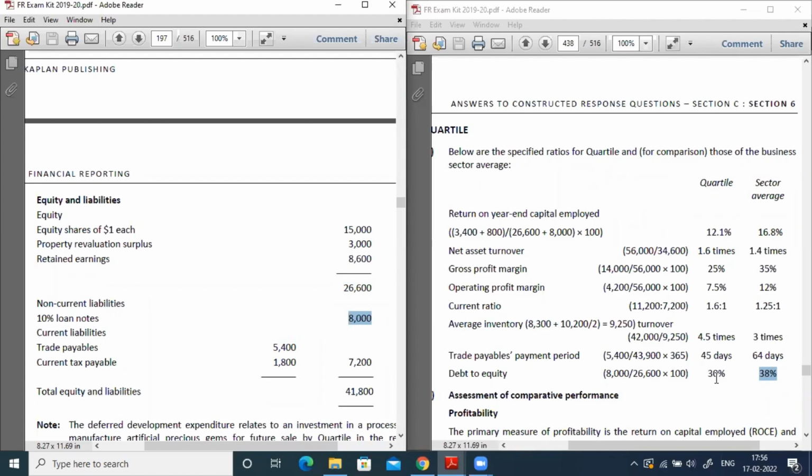Before I go with the explanation, please let me know if you have any query on this ratio computation. Is that clear? Sir, will they give the sector average, sir? The sector average will be given in the question. It will be given in the question. Okay, sir. So this is compulsory. They will give the sector ratios. By taking those sector ratios, as a first step you should calculate your firm's ratios. Whatever sector ratios are given, the same ratios you should compute for your firm.